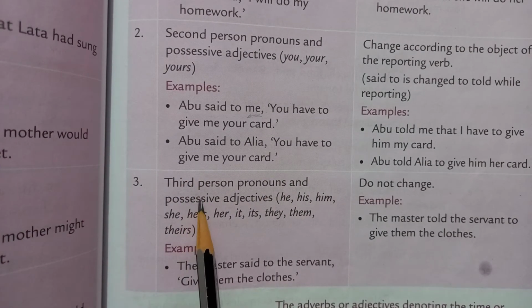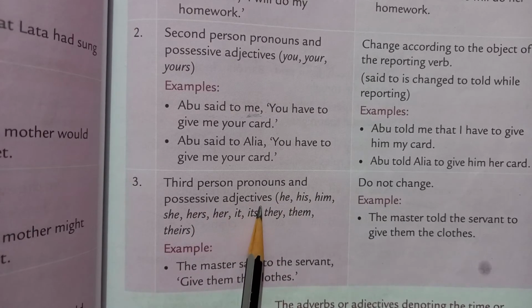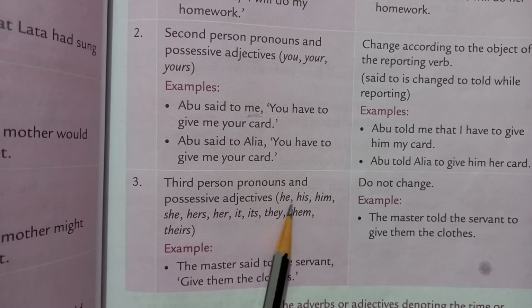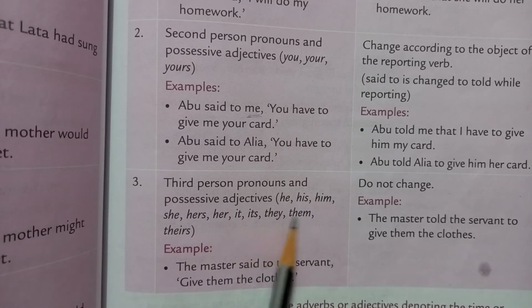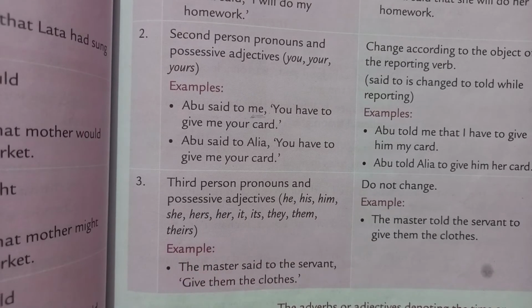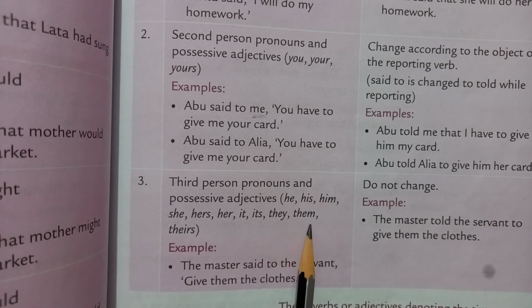Okay. Now see third person pronouns and possessive adjectives. So third person here is he, his, him, she, hers, her, it, its, they, them, theirs. These are used in third person pronouns. Or these are third person pronouns. Okay.